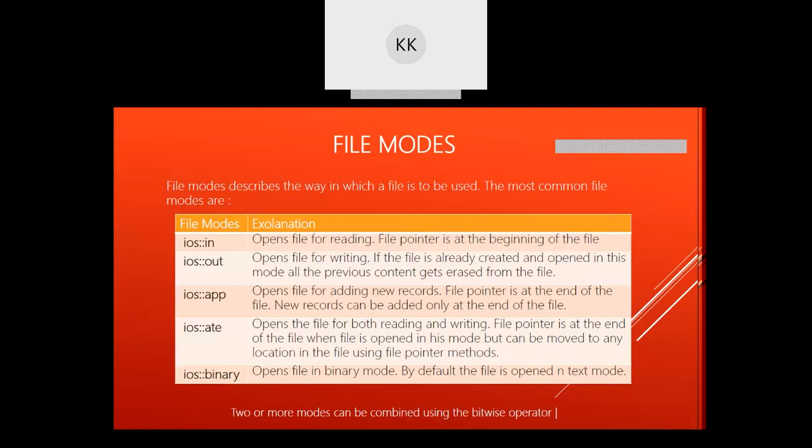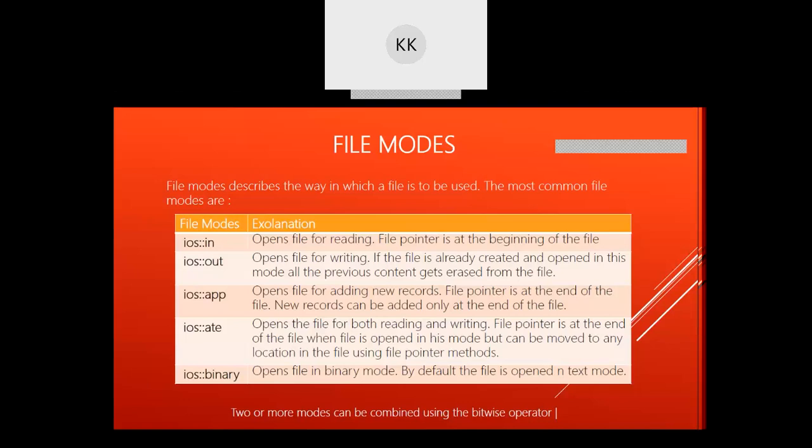Here we have ios::in, ios, scope resolution operator, in. ios is a base class, which we have already seen. So ios::in means open a file in read mode, and the cursor will go to the beginning of the file, so it will start reading from the first character of the file.